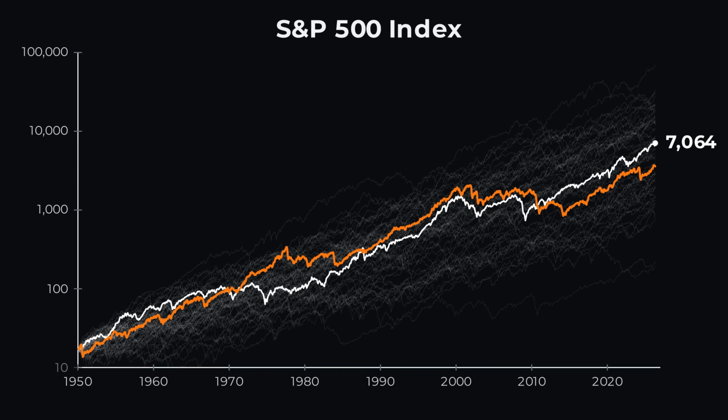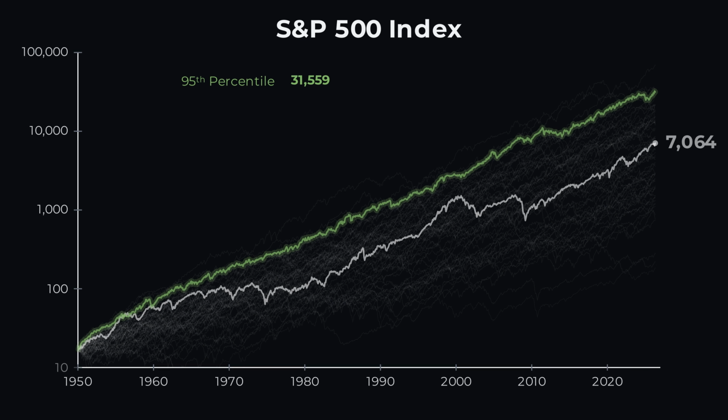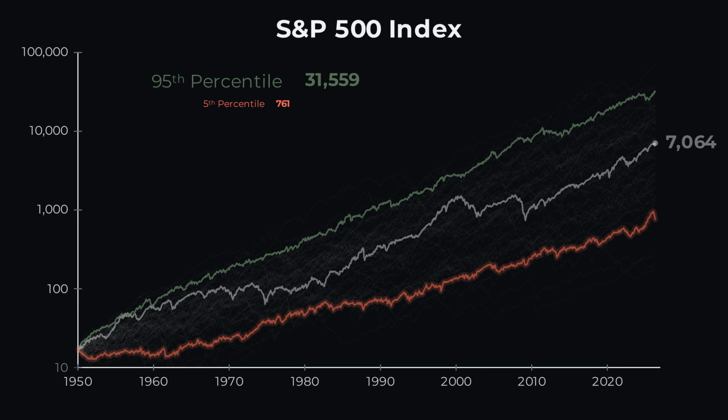These are not predictions, nor are they claims that the future will literally replay the past in shuffled order, but they are stress tests for sequence. They're a way of asking how much of the outcome came from returns themselves and how much came from the particular order in which they arrived. Some plausible paths finish far above the history we lived through, and some finish far below it. The 95th percentile is a very favourable but still plausible version of history, while the 5th percentile is an incredibly unfavourable one. It's worth noting though that each of those two paths was as equally likely to have happened.